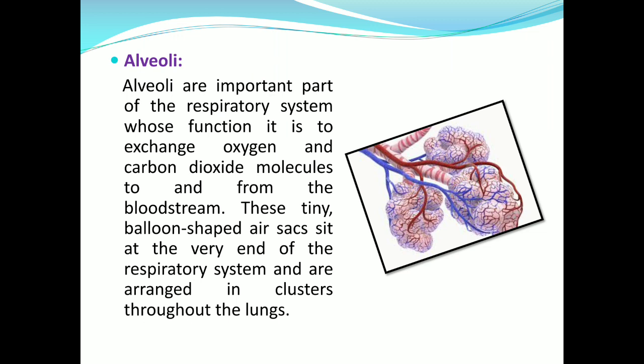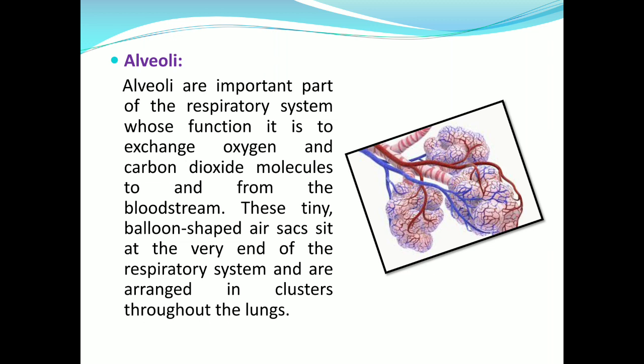Another organ is the alveoli. This is a very important part of the respiratory system. Why is it important? It is important because it helps in the exchange of gases, that is oxygen and carbon dioxide, to and from the blood stream. Alveoli are small, tiny balloon-like structures and are arranged in groups throughout the lungs. You may see in the figure how they are arranged and sit at the very end of the respiratory system.